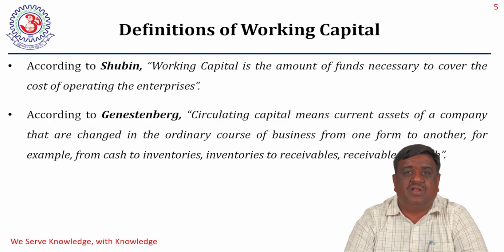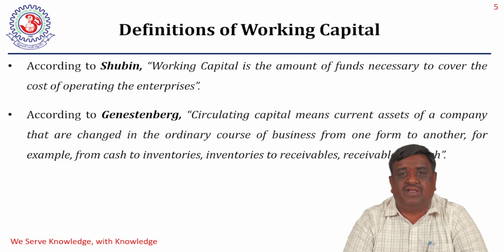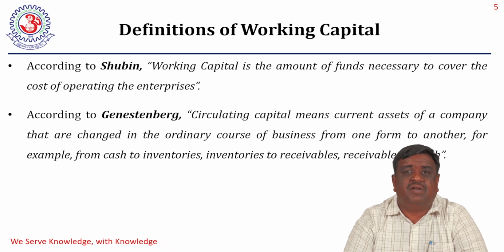For example, if you buy the raw material, definitely we have to give cash. Cash is going outside. Proportionately, for the same worth, we are going to get the raw material. So the value of the raw material is going to increase and the value of cash is going to decrease. The total current assets will be the same. So the change in the ordinary course of business from one form to another form is called circulating capital or working capital according to Guttenberg.